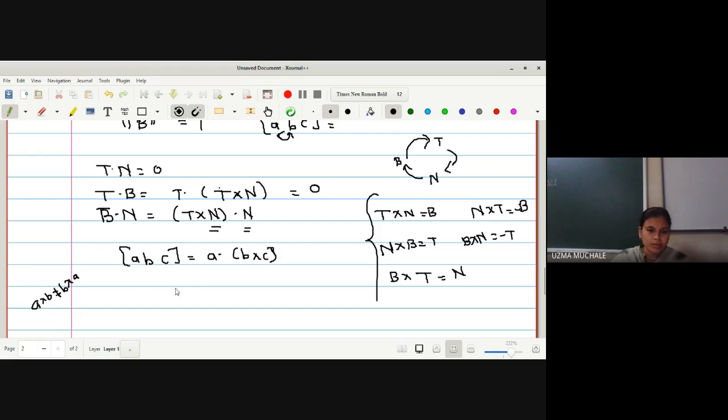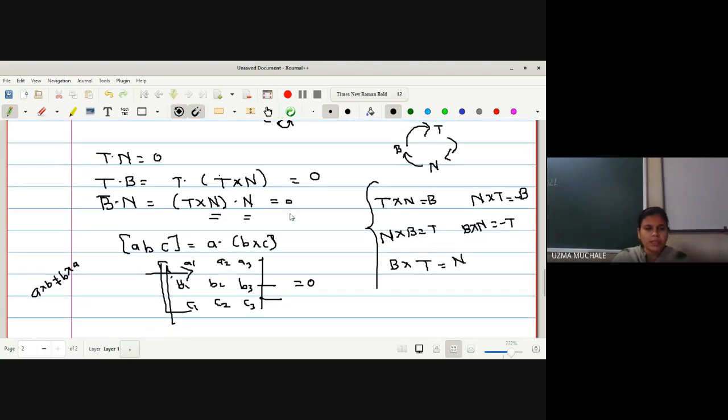because your box product is nothing but this determinant. A means whatever the coordinates of A: A1, A2, A3. Right here it will be B1, B2, B3, and C means C1, C2, C3. So if at least one of them is repeating, two rows are repeating in a single determinant. If two rows repeat in a determinant, what will it mean? The determinant value will be 0, right? So A dot B cross C, here also we have two terms repeating, so the value is 0.